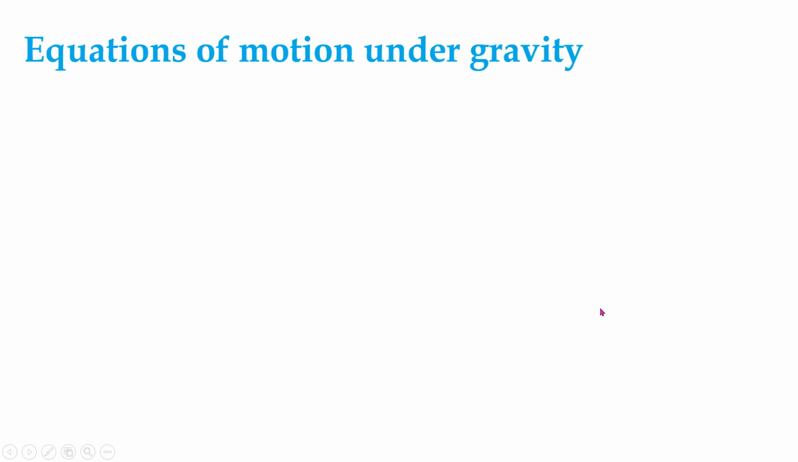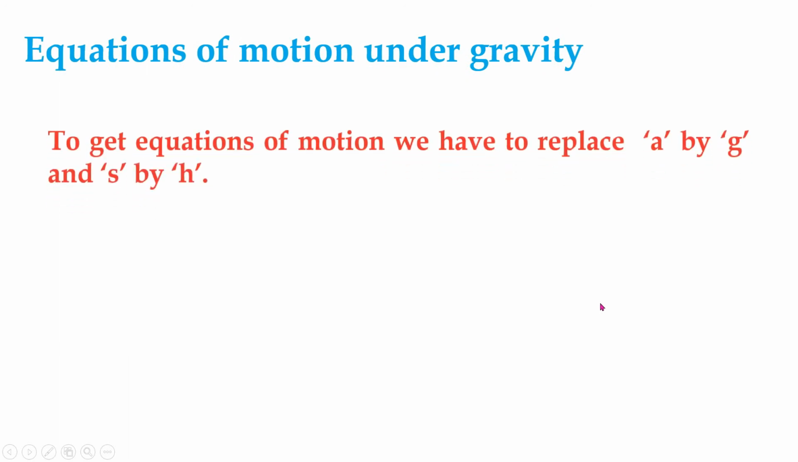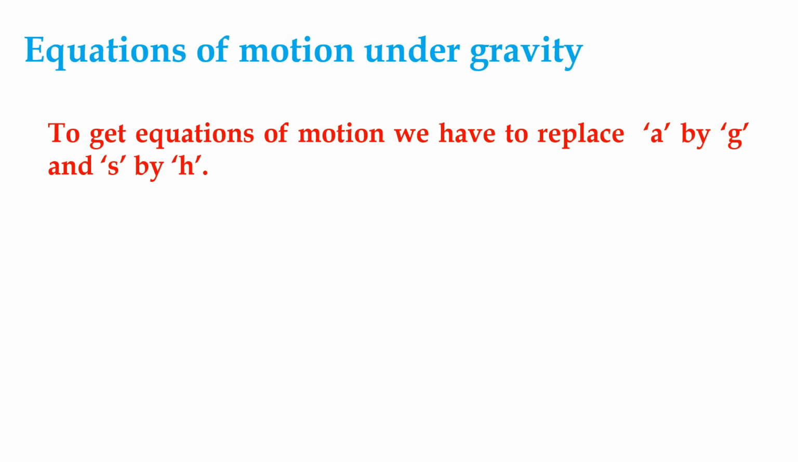Equations of motion under gravity. To get the equations of motion under gravity, we have to replace acceleration a by small g, that is acceleration due to gravity, and s, the distance traveled by the body on the earth, by h, the height traveled by the body.